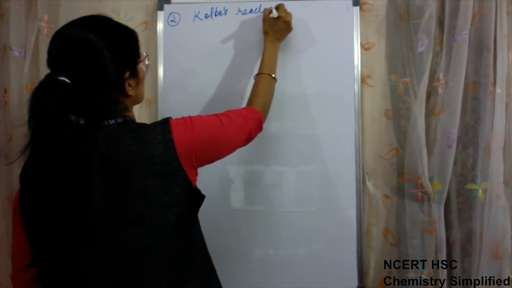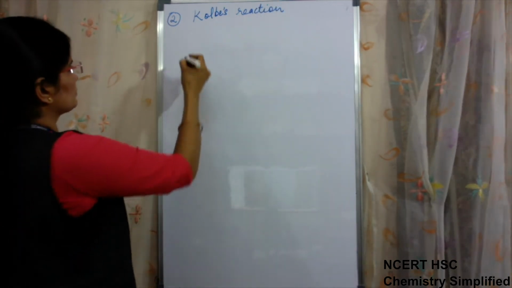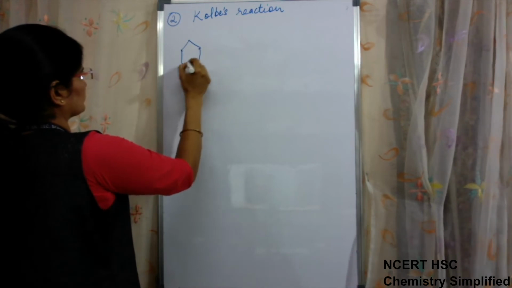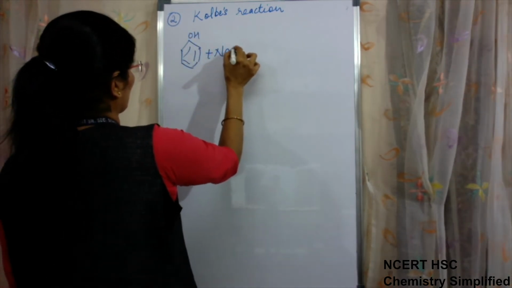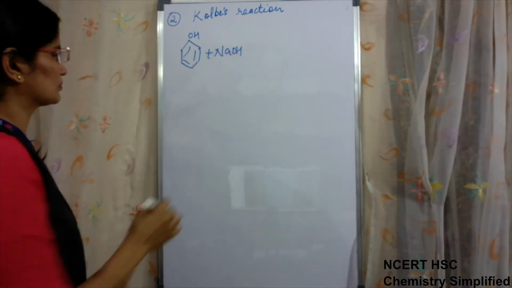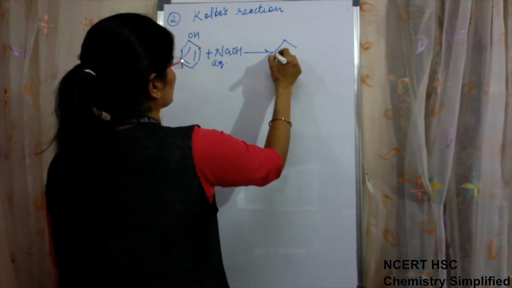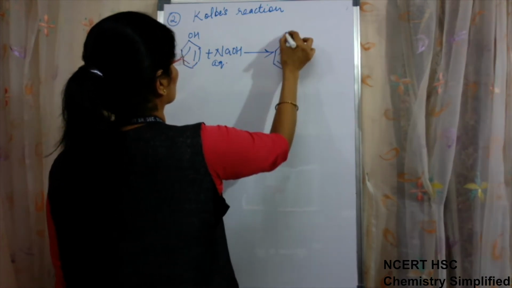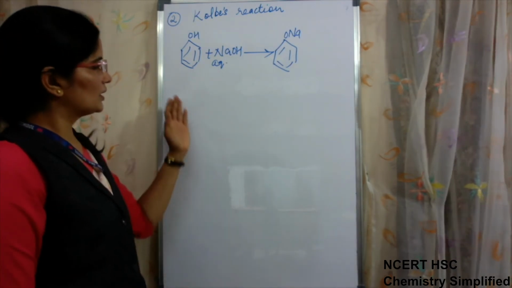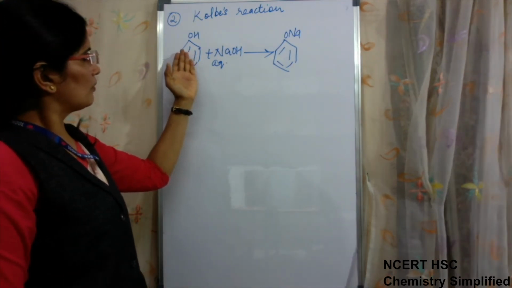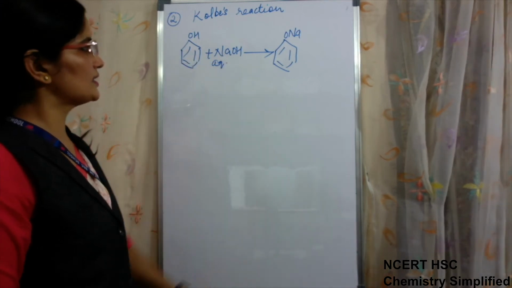Next is the Kolbe reaction. Now what happens in this reaction? Phenol is first treated with aqueous NaOH, then it forms sodium phenoxide ion. See, we made it react with aqueous NaOH to increase its reactivity.